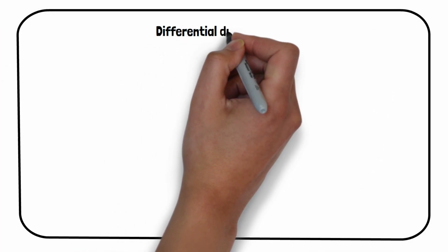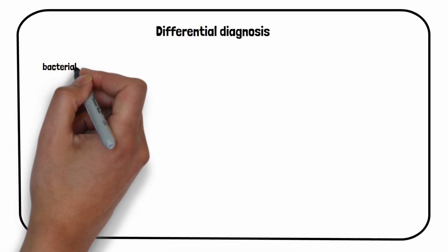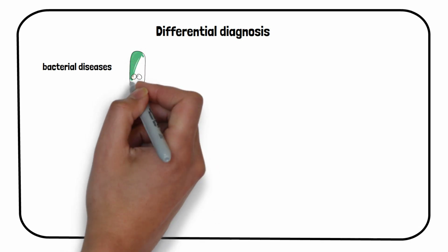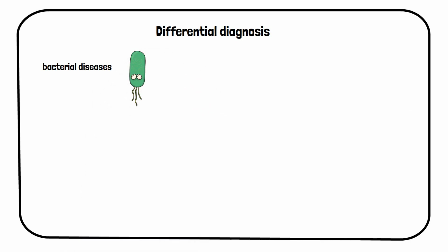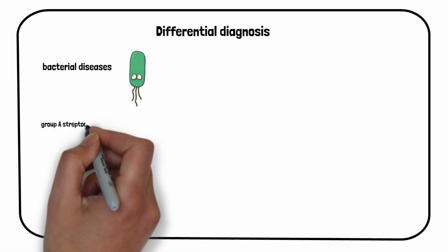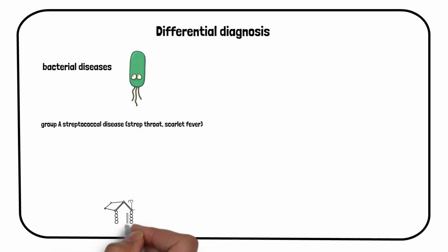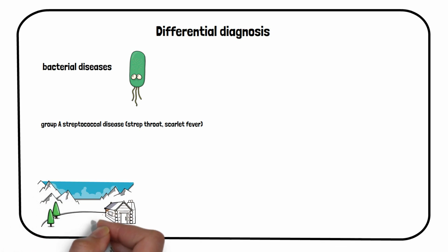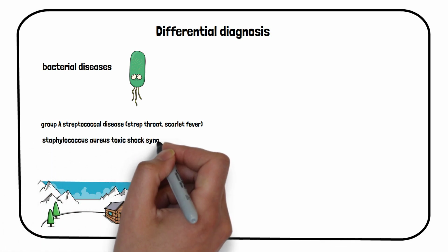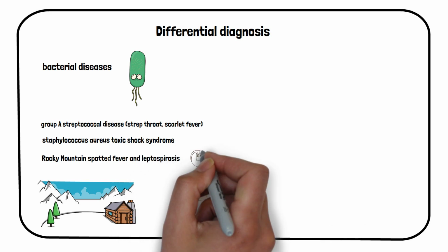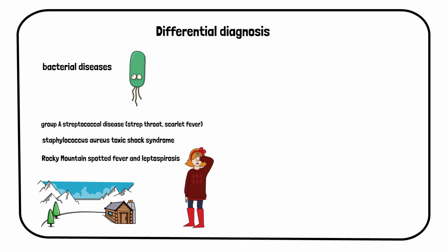The differential diagnosis of Kawasaki disease includes some bacterial diseases like streptococcal infection of the pharynx, which typically does not have conjunctivitis, and scarlet fever, which has a sandpaper texture with accentuation in flexural creases, so-called Pastia lines. Prominent features of Rocky Mountain spotted fever and leptospirosis are headache and gastrointestinal complaints.